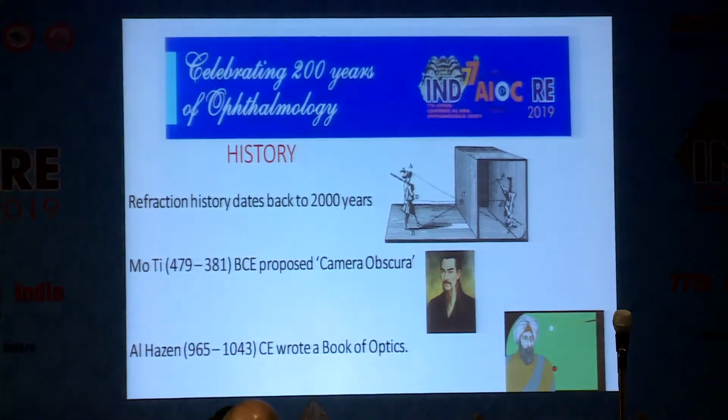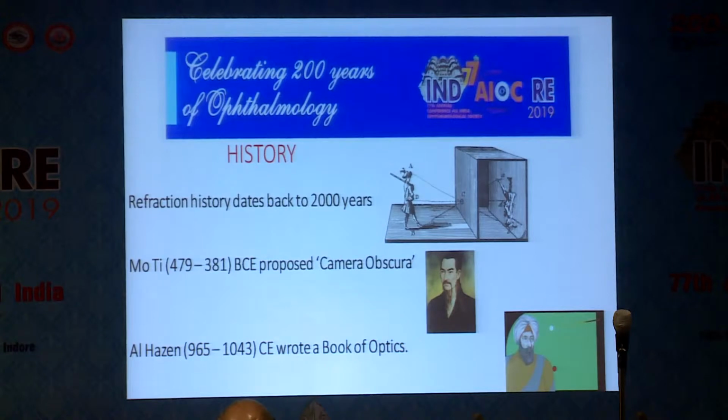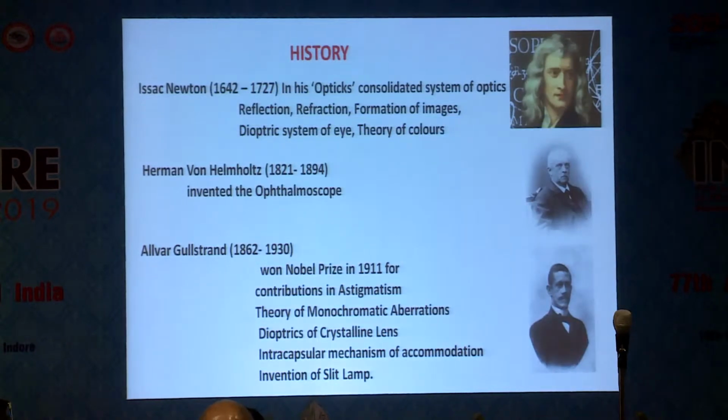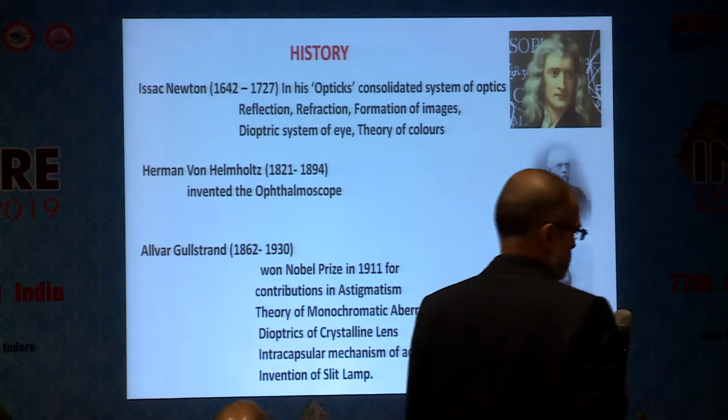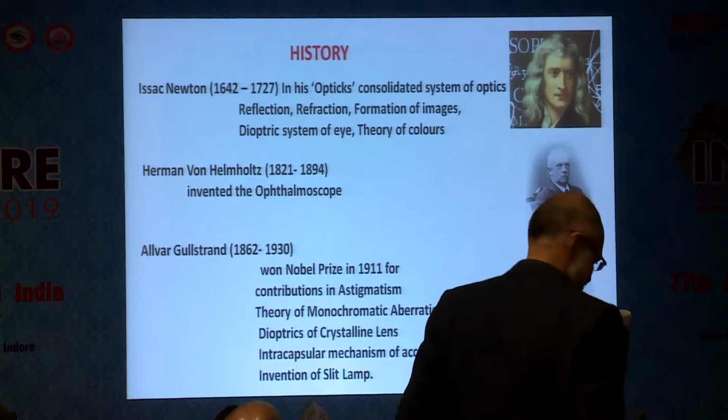Before the Christian era, Mozi, a Chinese philosopher, proposed the camera obscura, which is the pinhole camera. Then Al-Hasan, an Arabian, wrote a book on optics. In his book Optics, the world-famous Isaac Newton consolidated the system of optics, reflection, refraction, formation of images, the dioptric system of the eye, and proposed a theory of colors.